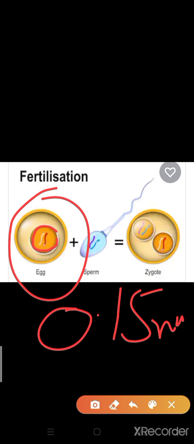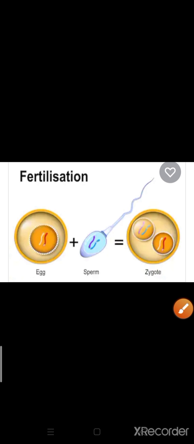You can see here, this is the nucleus, cytoplasm and cell membrane. So these three things are present in the case of the female gamete. I hope that much is clear. Now, when they both fuse with each other, the fusion of gametes gives rise to a single cell that is known as the zygote. Can you observe the picture properly?